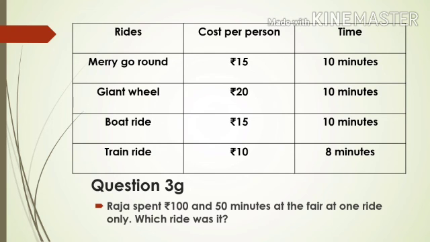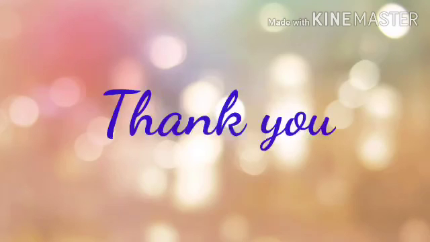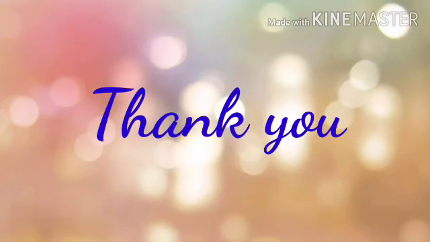Let's check the next ride, giant wheel. The time is the same. So if you go 5 times, you would have spent 50 minutes. But if you go 5 times, what is the cost spent on the giant wheel? 20 rupees into 5, which is 100 rupees. Yes. On the giant wheel only, he can spend 50 minutes and 100 rupees in a single ride. So it is understood that Raja went for the giant wheel ride. I hope it's clear, children. I hope you enjoyed the session, children. Thank you.